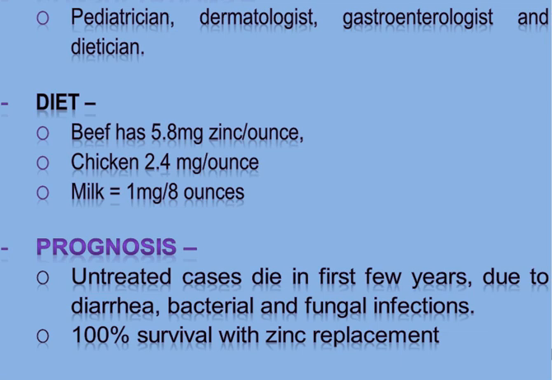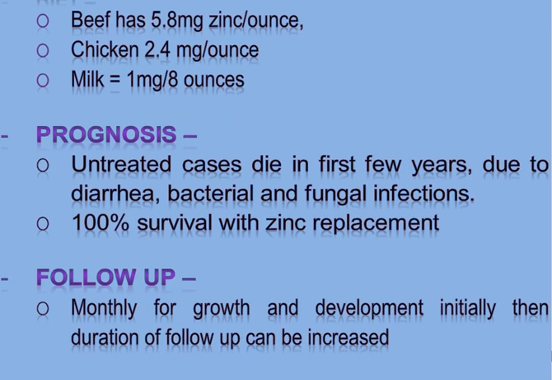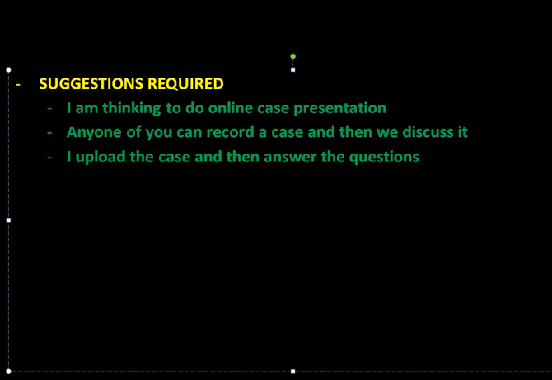As we see, we give zinc to a patient with diarrhea. Why? Because diarrhea causes acquired zinc deficiency. Follow-up: we need to do monthly follow-up for growth and development initially, then the interval of follow-up can be increased. So this was about the topic.